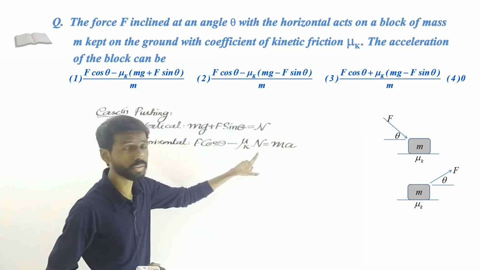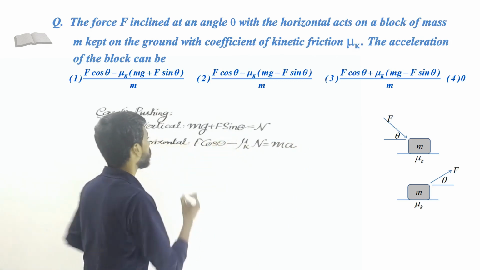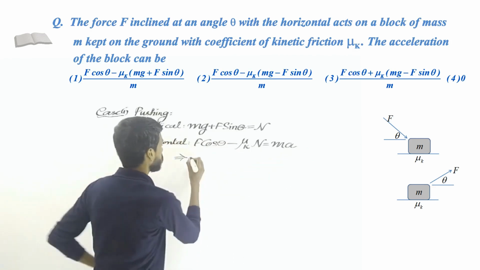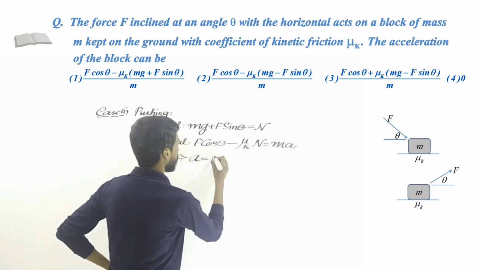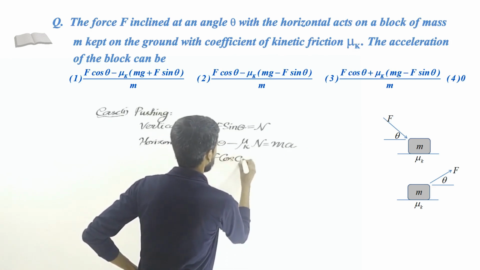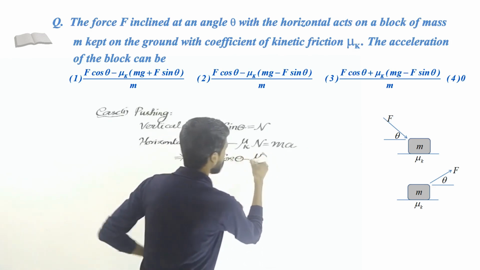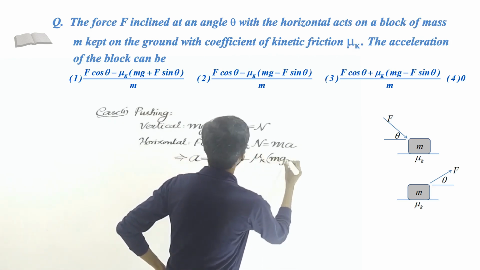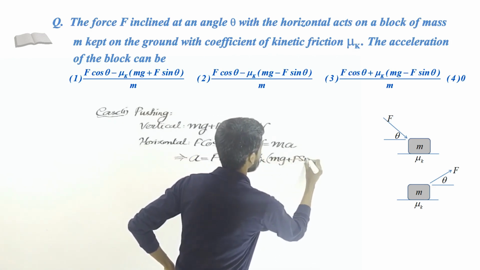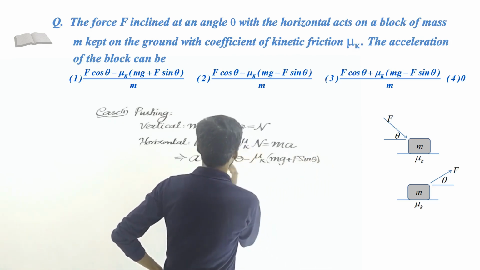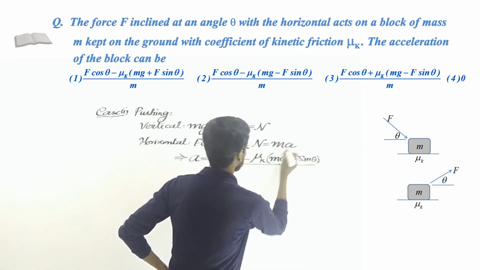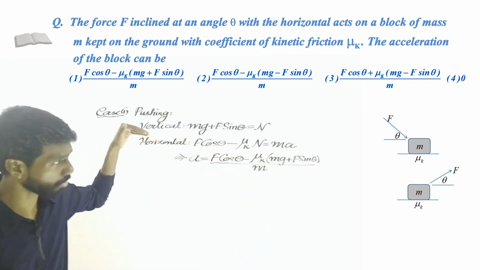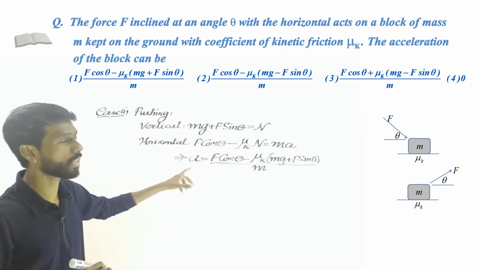Okay, but what is n? That should be written from this. So this will give you our required answer. Let me write it directly. So what is the acceleration from this? Acceleration here equals F cos theta minus mu k multiplied by this n, but that n is already found here, that can be substituted, mg plus F sine theta. So this thing divided by this m. This is the acceleration in the first case, right? This is a pushing force, right? Like this.